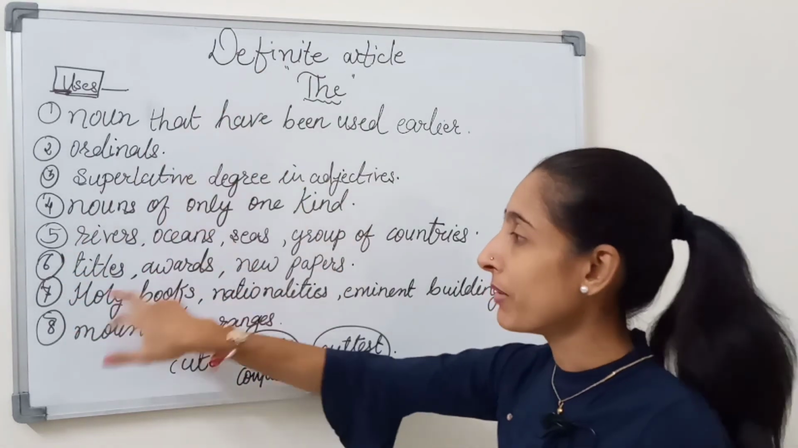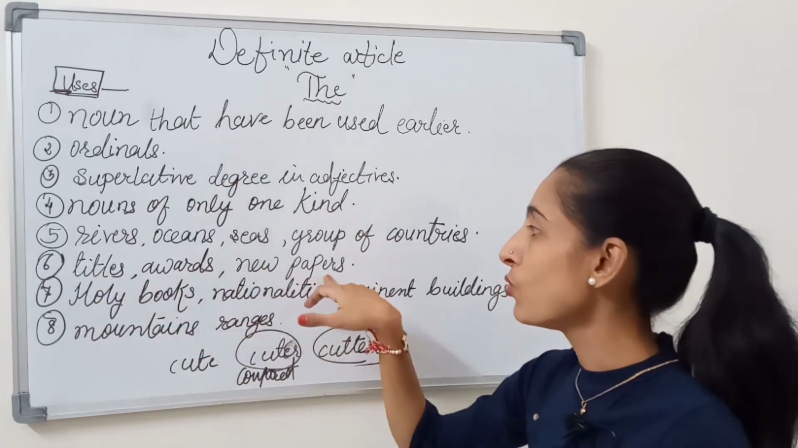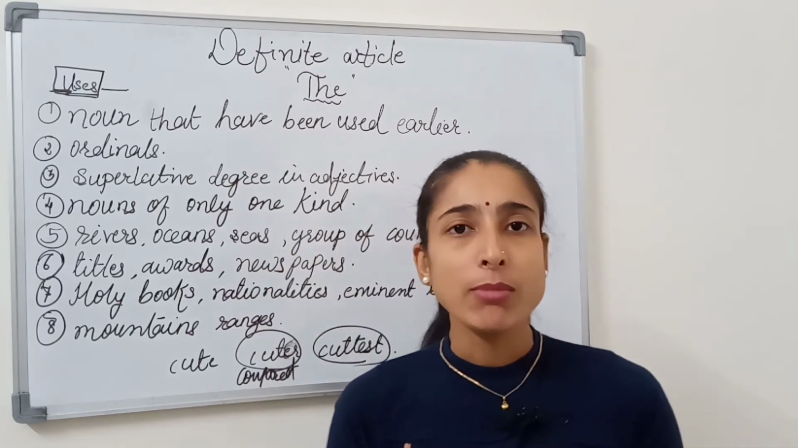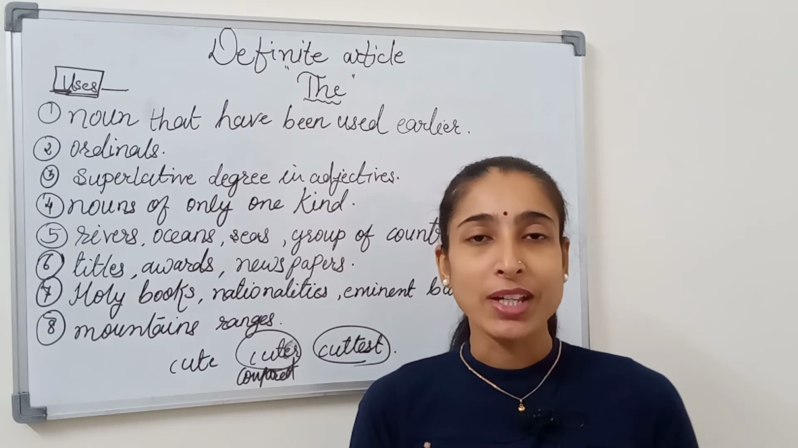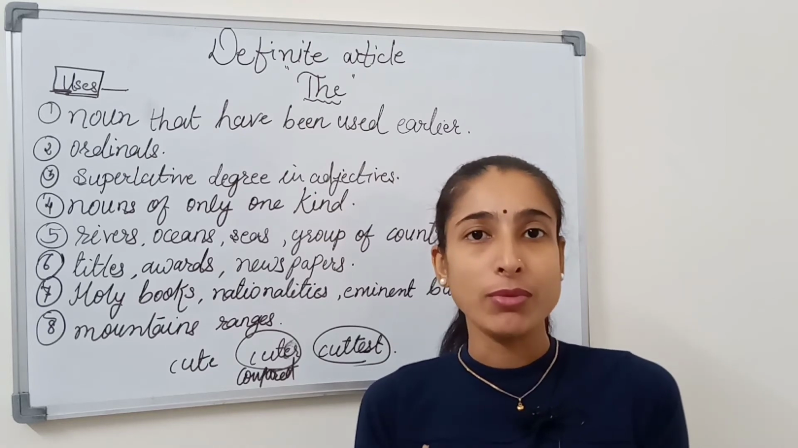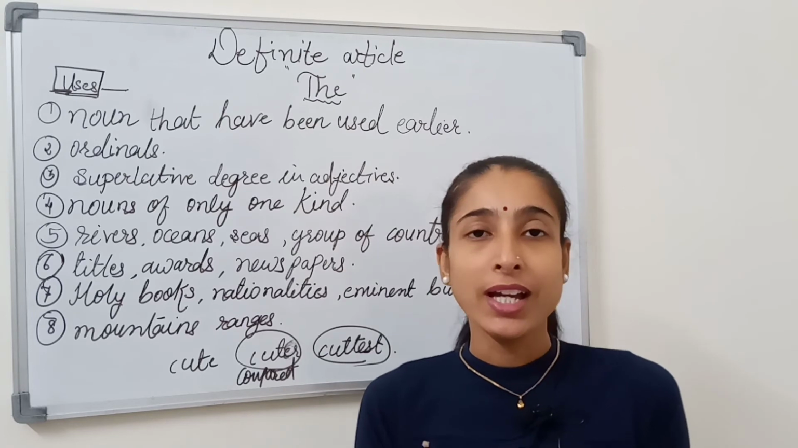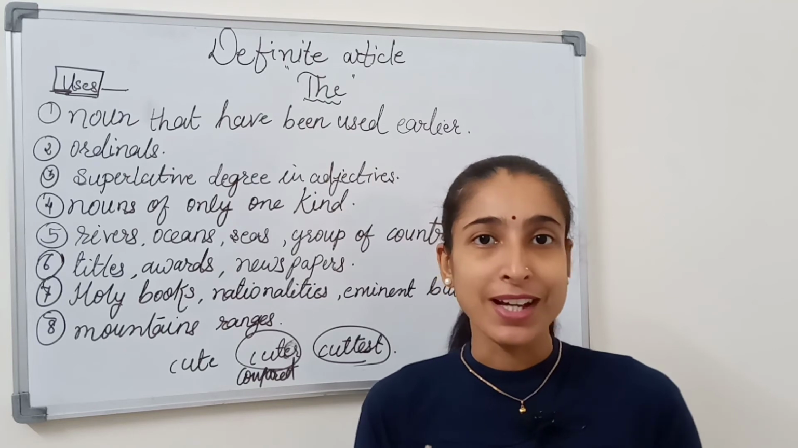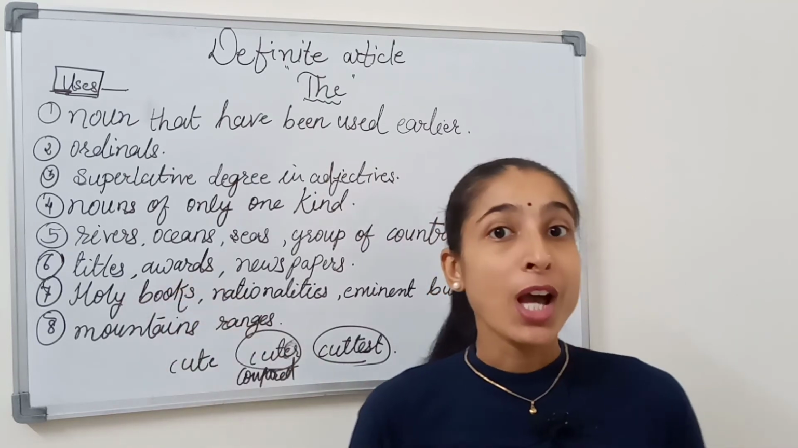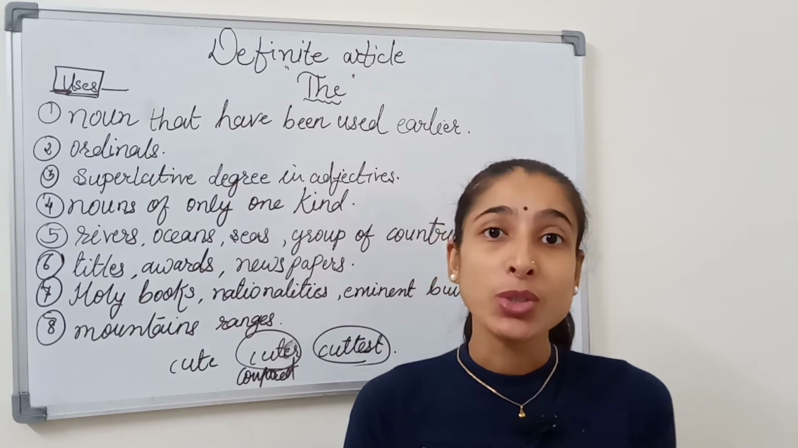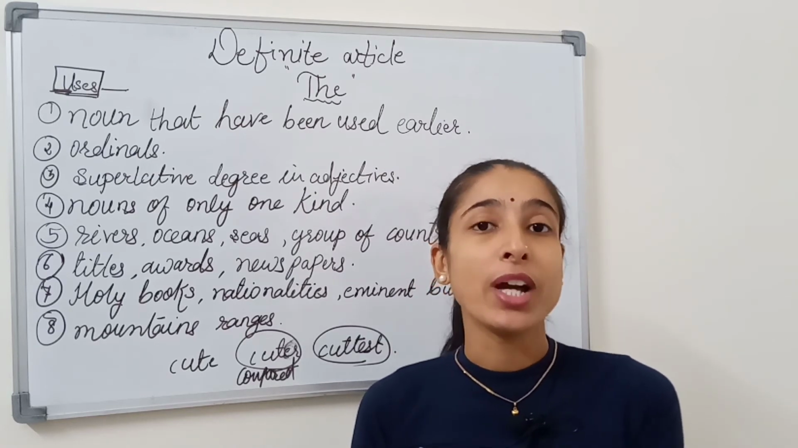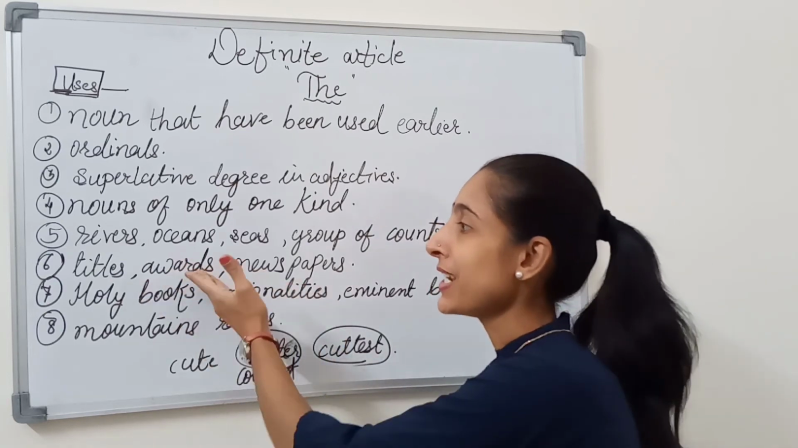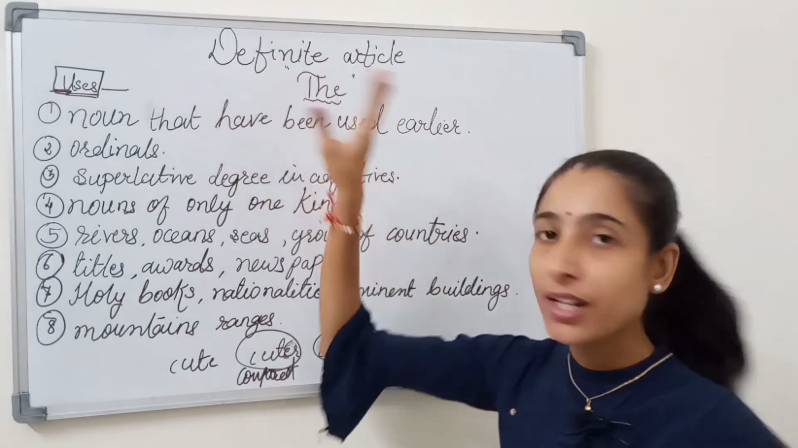Our sixth use of the definite article is titles, awards, and newspapers. Have you heard the name the Times of India? Whenever you see any English newspaper, it is denoted with the definite article, the Times of India. Titles and awards: the Nobel Prize, the Padma Shri, the Padma Bhushan, the Dhyan Chand Award. For these also the definite article is used.